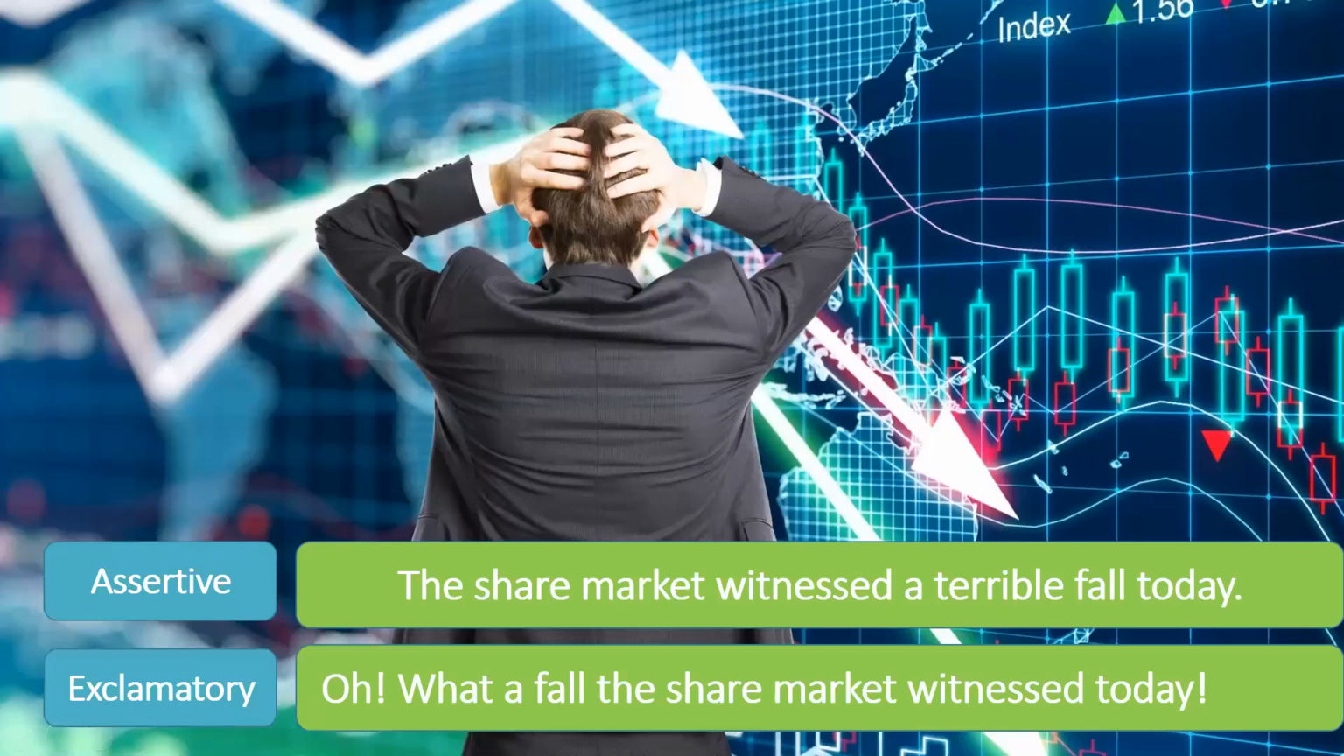Next example. The share market witnessed a terrible fall today. So this is something expression of shock. This can be an expression of shock. So you can say the share market witnessed a terrible fall today. We can say what a fall the share market witnessed today, or we can also add, oh, what a fall the share market witnessed today. Okay. So when there are two exclamatory kind of sentences, so O is an exclamation in itself. We put an exclamation mark here. And since we are starting this one with what, so we also put an exclamation mark here. You can also only write what a fall the share market witnessed today. That is also correct.